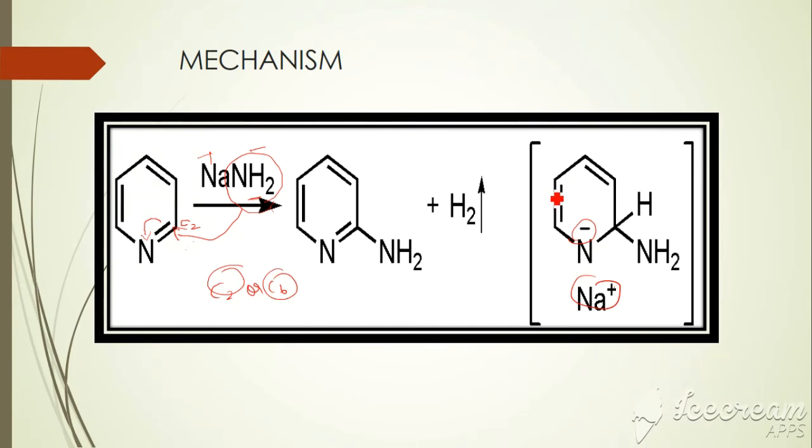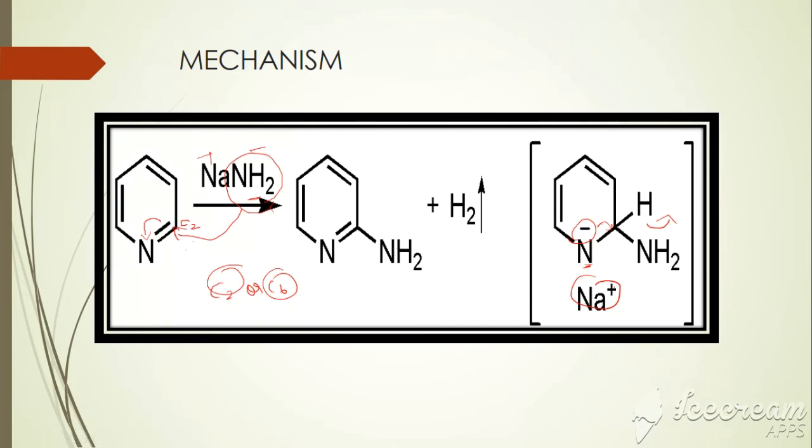This is the intermediate step of the mechanism. In the intermediate step, the nitrogen is electron rich now. In the last step, the hydride ion is ejected and the nitrogen pushes its electrons back into the ring, regaining its aromaticity. This is the mechanism of the Chichibabin reaction.